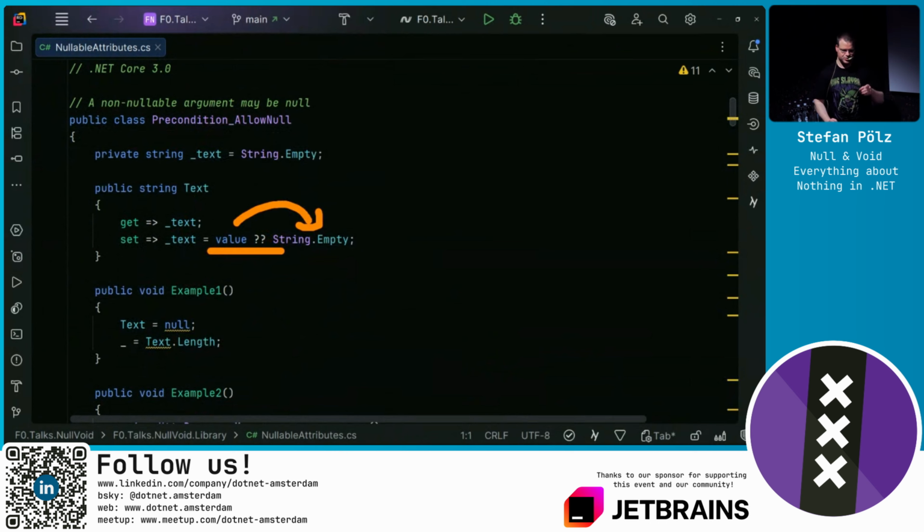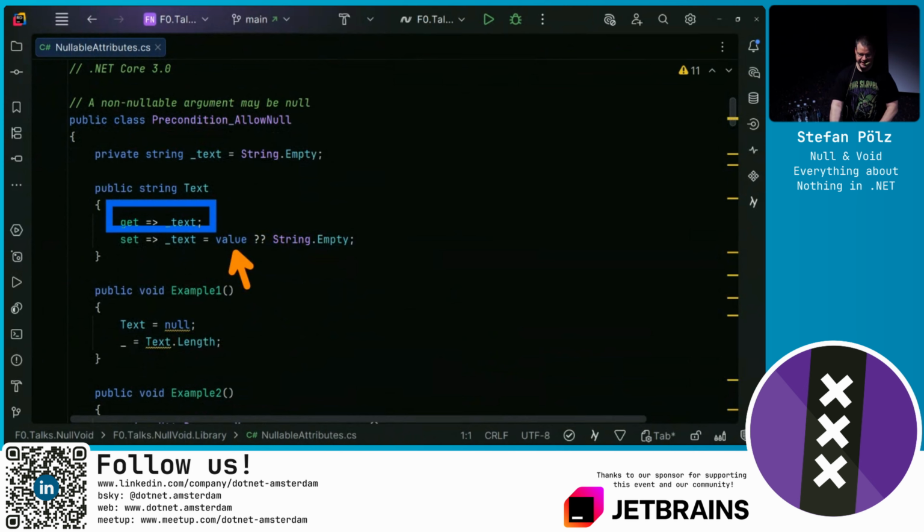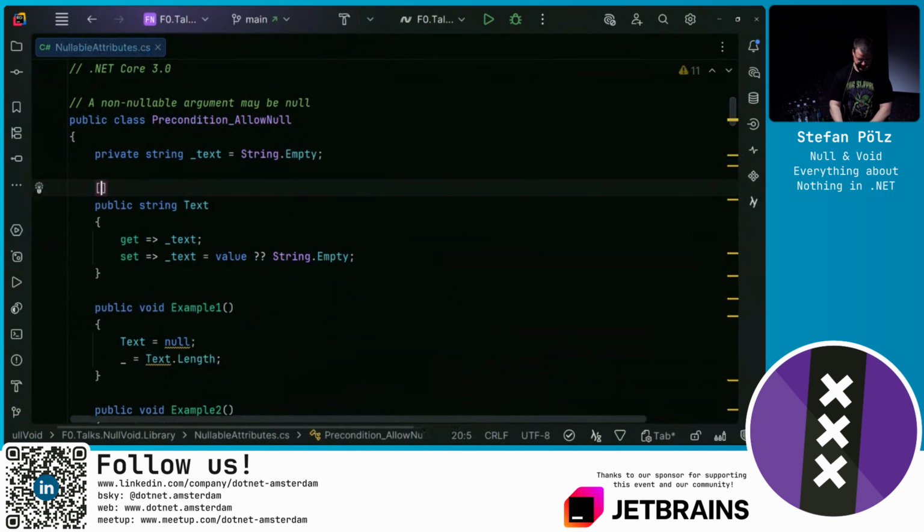In other words, we are allowing null to be set, but when we get it, it will never be null because we ensure that it isn't. But in here, we still get a warning when we try to assign null to it. In order to separate the read state from the write state, we could say, please allow null, which now means we are actually allowed to set null to it, but it's ensured that it never returns null.